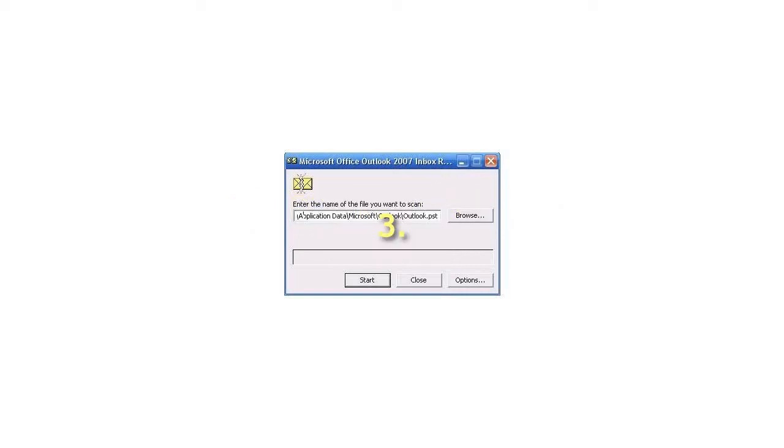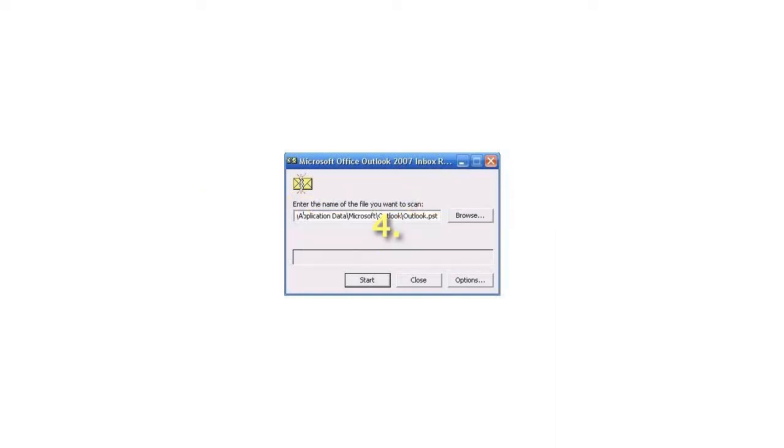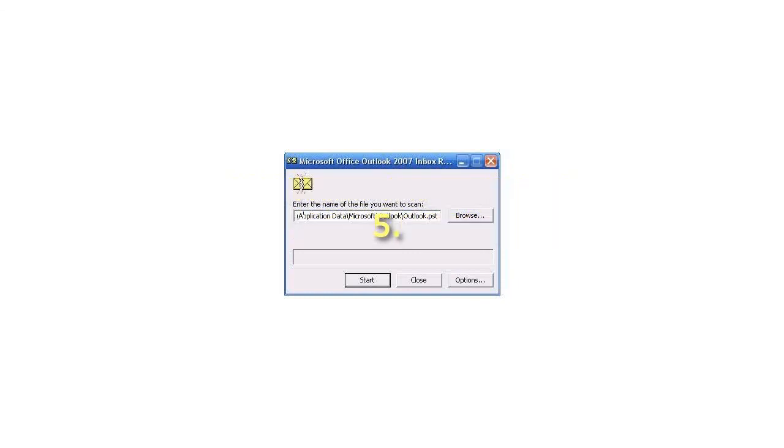3. Type your current PST file folder. 4. Then press the Start button to start scanning the corrupted file. 5. If your PST file can be recovered, that will show in the message, and press Repair to fix it.